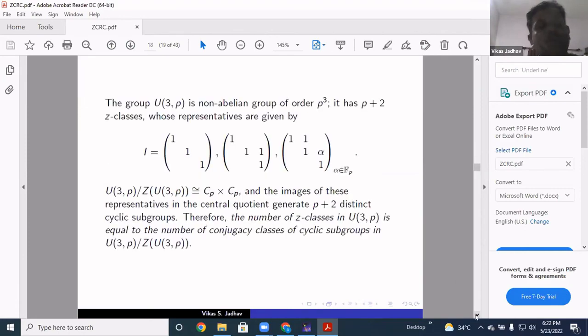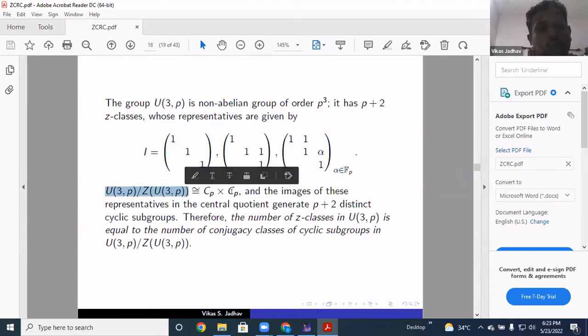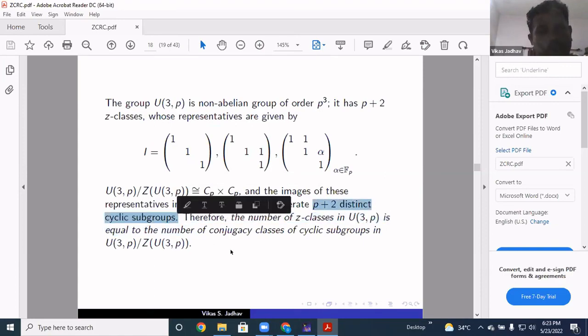Then if you look at U_3(p), it is a non-abelian group of order p cubed. It has p plus 2 Z-classes. We have already seen that a group of order p cubed has p plus 2 Z-classes, and these are the representatives of these p plus 2 Z-classes. Further, the quotient group is isomorphic to C_p cross C_p, and the images of these representatives in the quotient group generate p plus 2 distinct cyclic subgroups. Therefore, in this group also, the number of Z-classes in U_3(p) is equal to the number of conjugacy classes of cyclic subgroups in the quotient group. So for U_3(p) and U_2(p), the thing is simple.